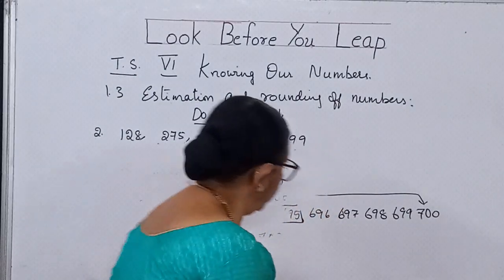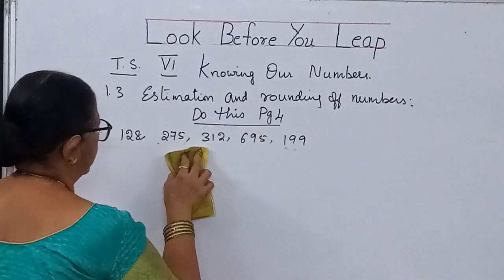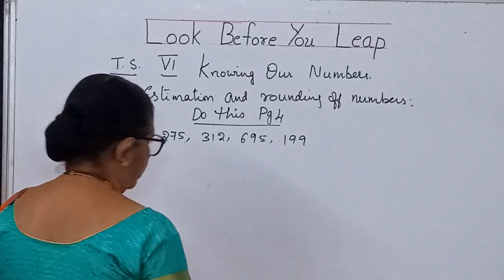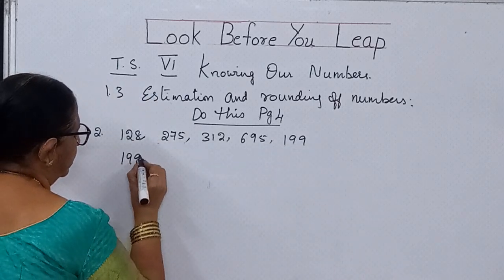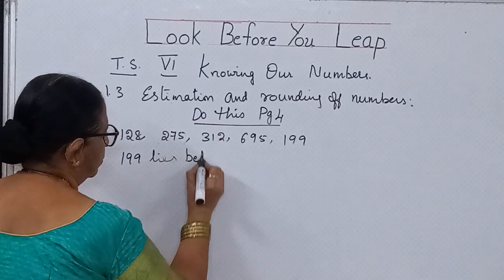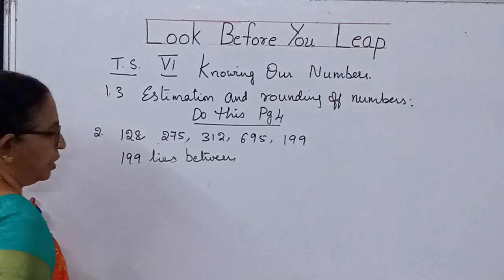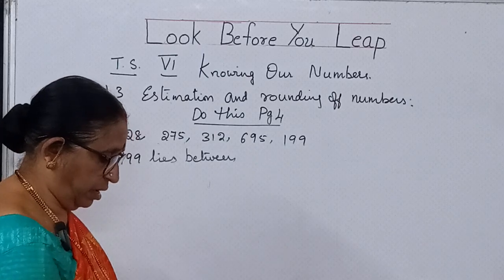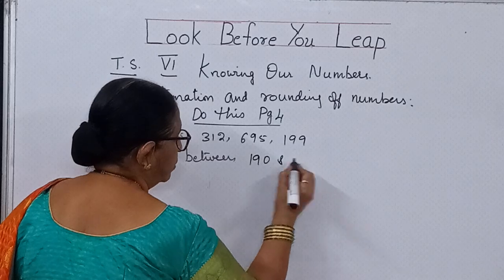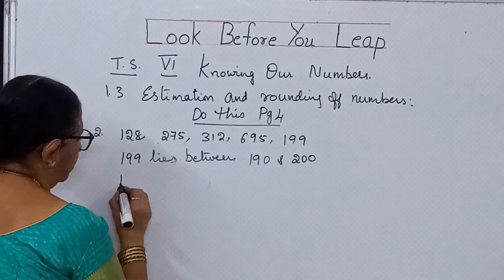The value is 199. So let us see how you are supposed to do it. 199 lies between what numbers, children? 199 lies between 190 and 200. So let us write those values.